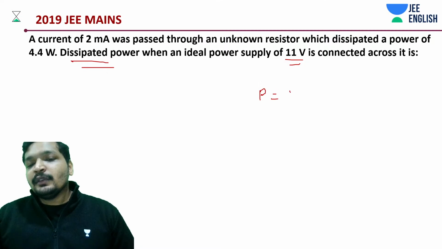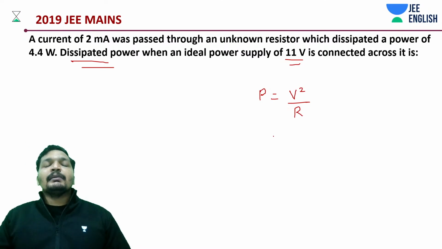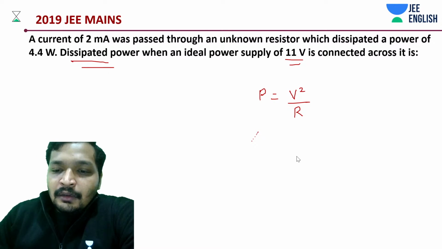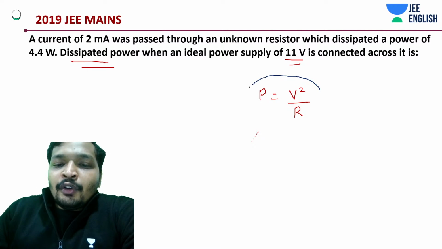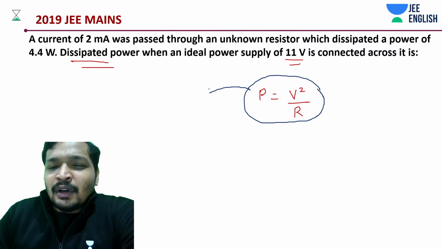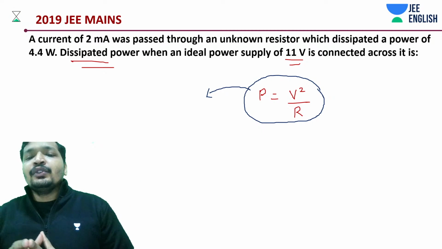The power is going to be V square by R. You can do this conversion, but this is something that you have to remember, especially, let me remind you one more thing from your exam perspective. When would you often use this? One has these kinds of conditions where you have been given a specific voltage and you are given a power.